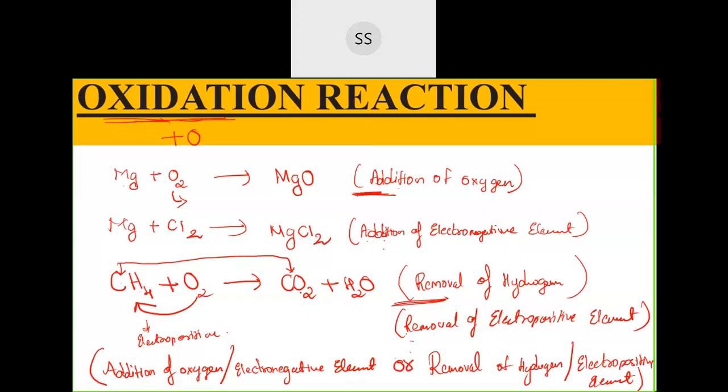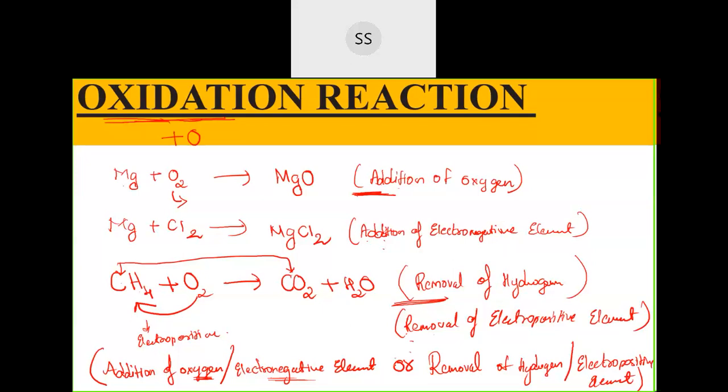So if oxidation is these things which are happening, then remember reduction is exactly the opposite of this. So what will be reduction? Reduction is just the reverse of whatever happens in oxidation. If I am telling you oxidation is addition of oxygen and addition of an electronegative element, then reduction will be removal of oxygen and removal of an electronegative element.